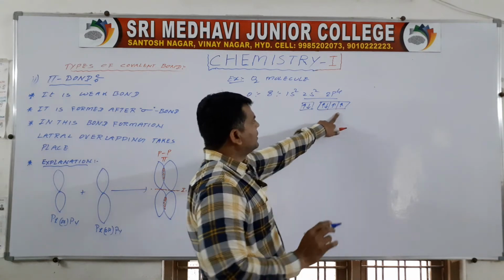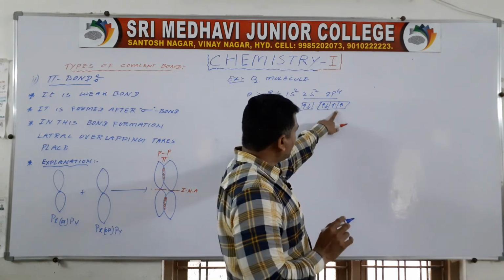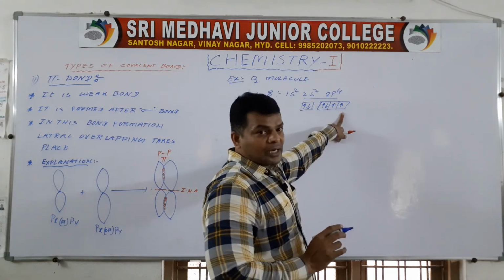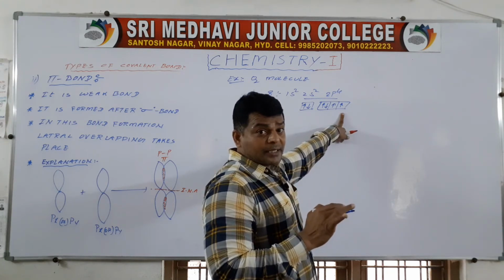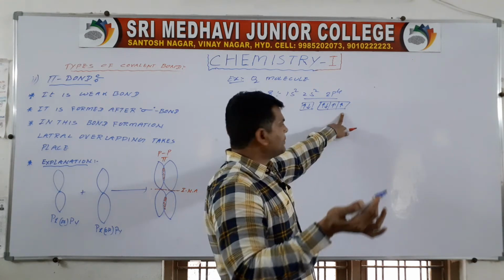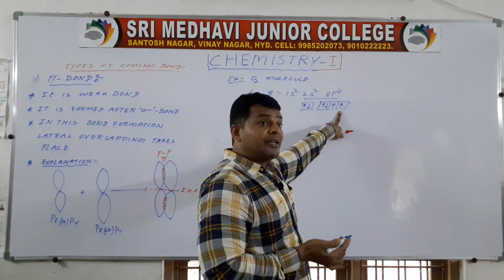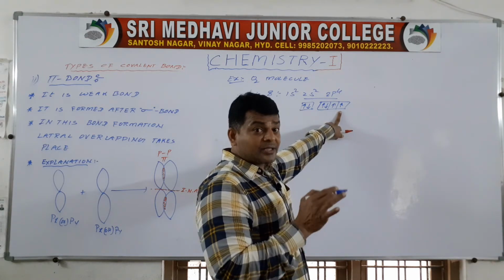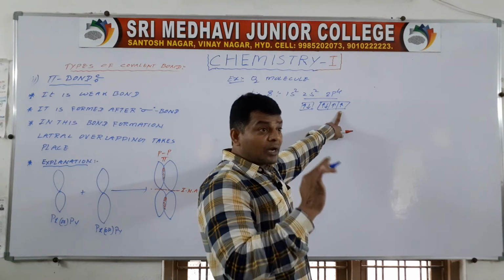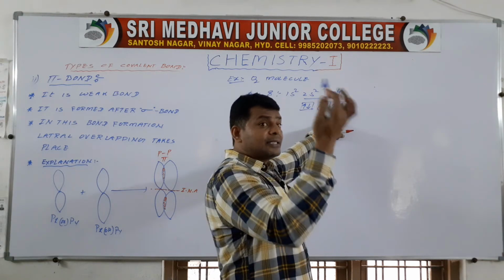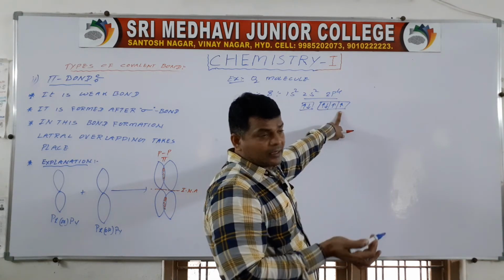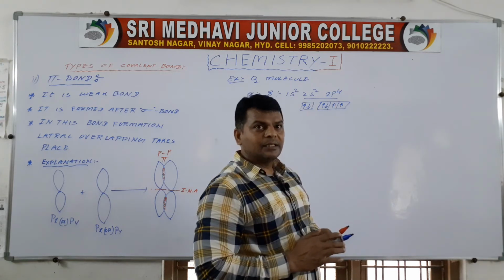These two are unpaired. The orbitals of one oxygen atom having unpaired electrons overlap with those of another oxygen atom, then the oxygen molecule is constructed.